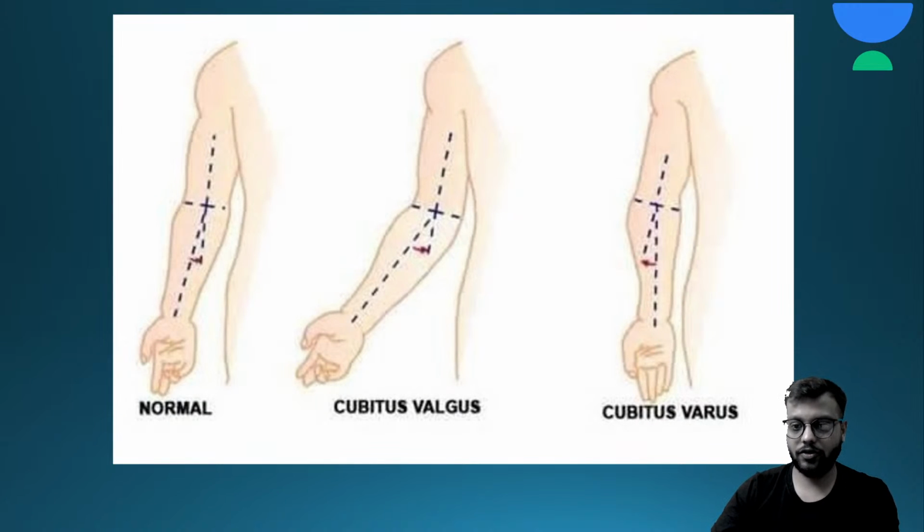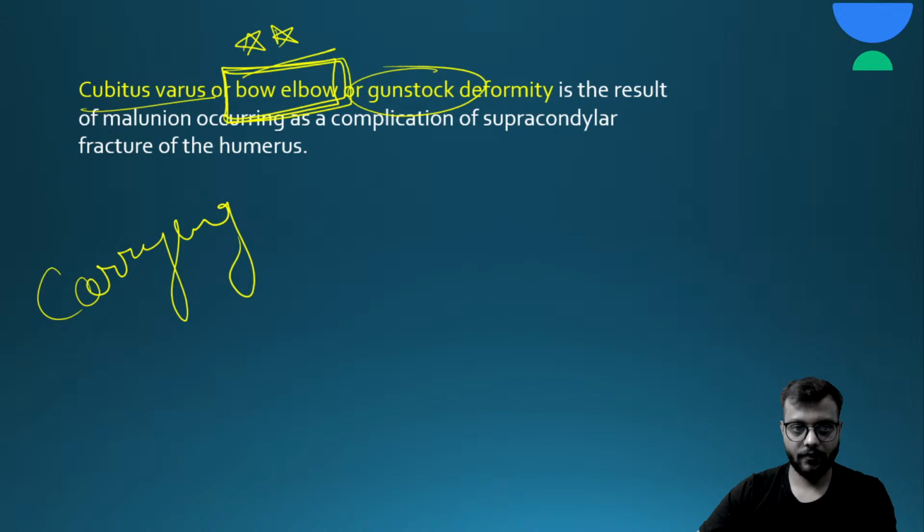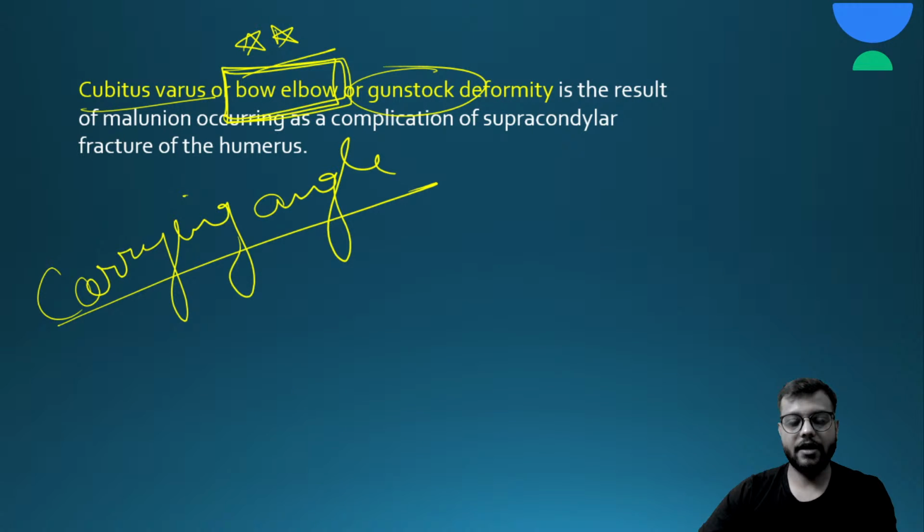Okay, here it is cubitus varus and here it is cubitus valgus. Valgus has an L in it, so lateral side. And what is this angle? This is your carrying angle. So the carrying angle is the angle between the long axis of humerus